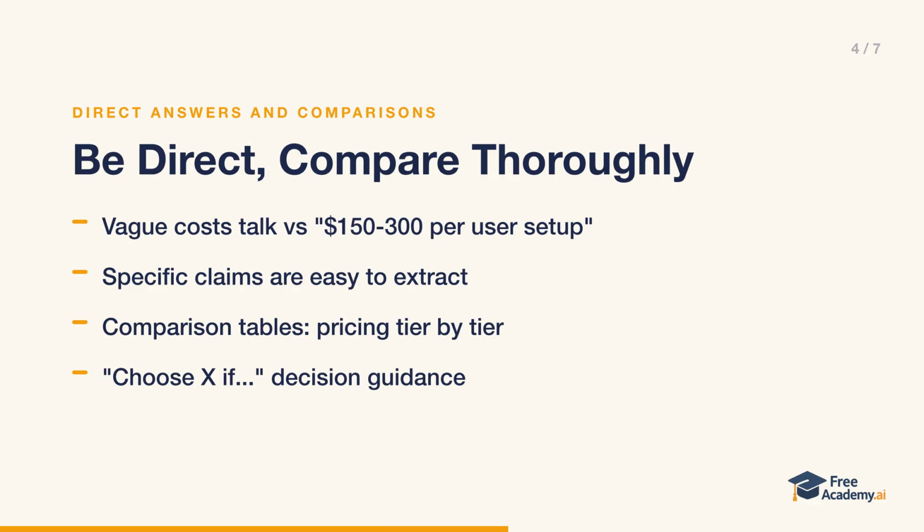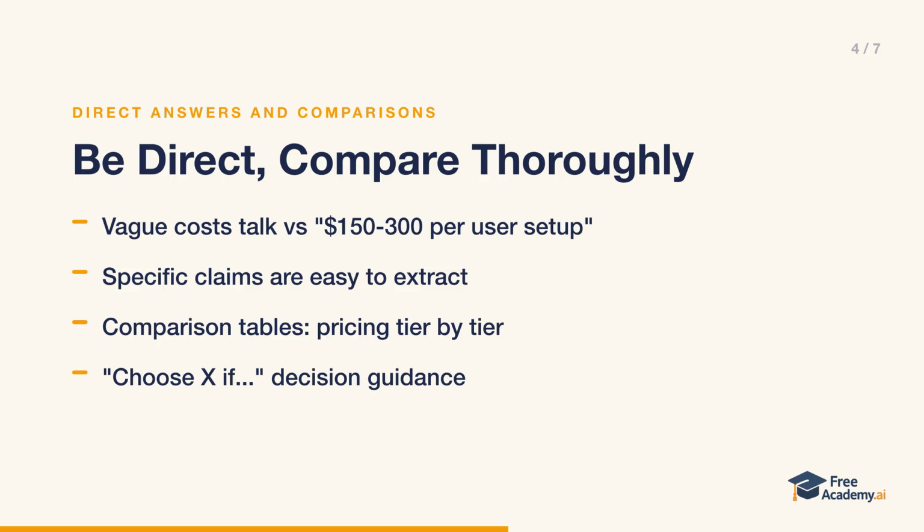Perplexity extracts concise statements, so give it clear, direct answers. Compare two versions of the same idea. The weak version says there are many factors one might consider when thinking about the various costs of implementing a CRM system. That's vague and hard to extract. The strong version says CRM implementation costs $150 to $300 per user for setup, plus $12 to $50 per user per month for subscription. Specific, self-contained, quotable.